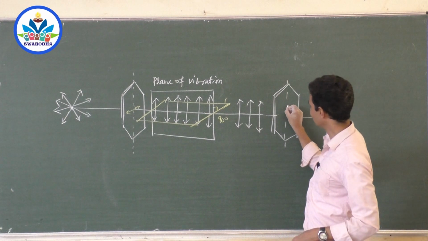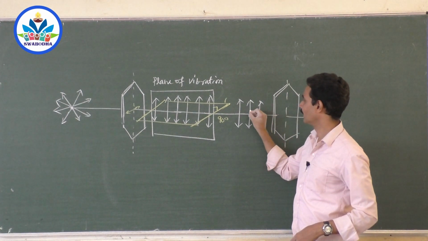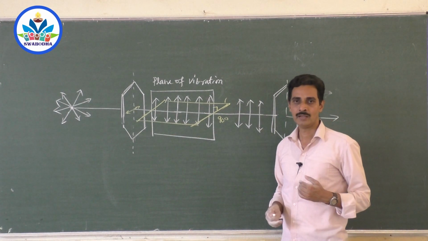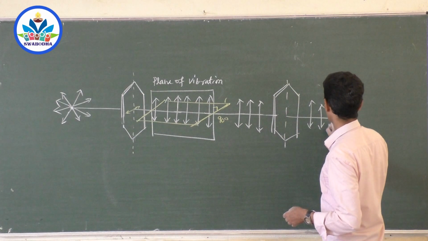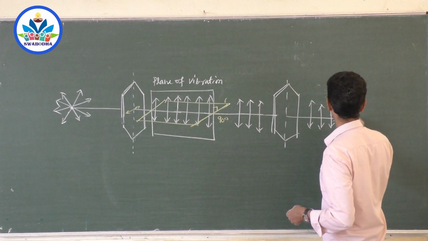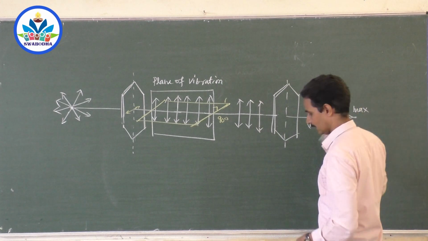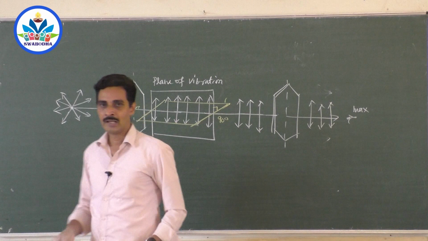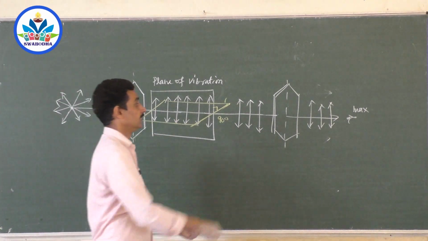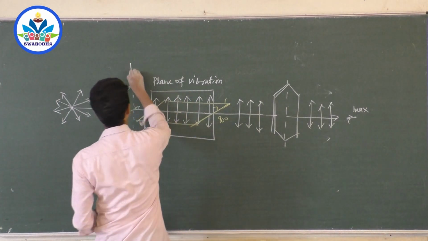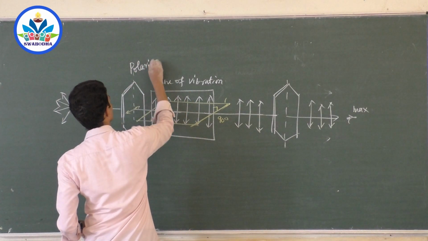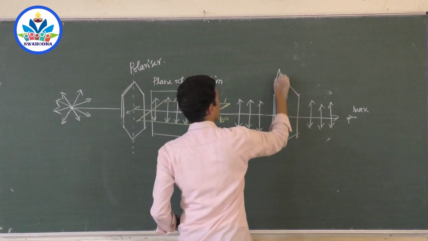Now, the axis of this crystal and the electric field vibrations are parallel. Now they can pass through this crystal also. You will get maximum light now. So if you observe it here, you can see maximum light. Am I right? Now turn this crystal or sheet, the analyzer. So this is the polarizer and this is the analyzer.